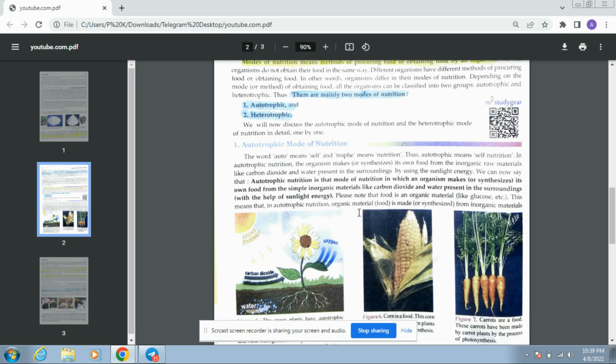We can now say that the autotrophic mode of nutrition is that mode of nutrition in which an organism makes or synthesizes its own food from simple inorganic material like carbon dioxide and water present in the surroundings with the help of sunlight energy. Do not get confused by water, dihydrogen oxide or H2O. It's all the same thing, it all means water. Please note that food is an organic material.